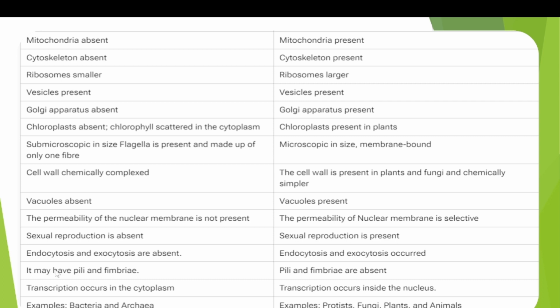Bacteria may have pili and fimbriae, and these pili are involved in the conjugation process, whereas in eukaryotes, pili and fimbriae are absent.